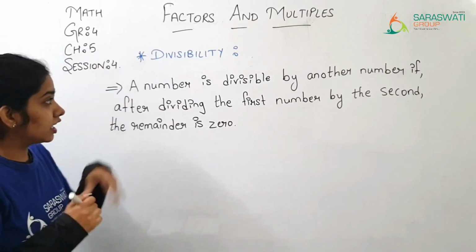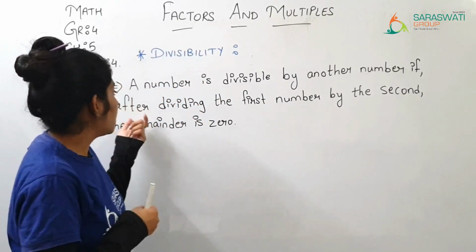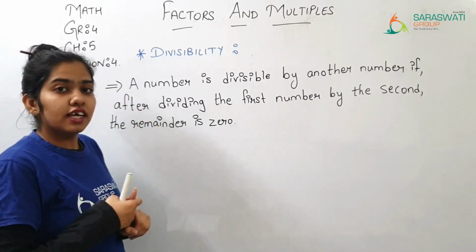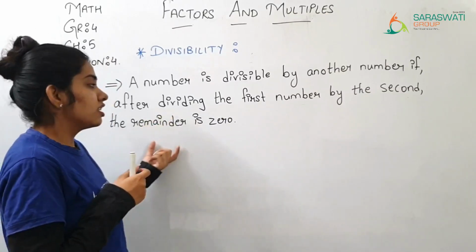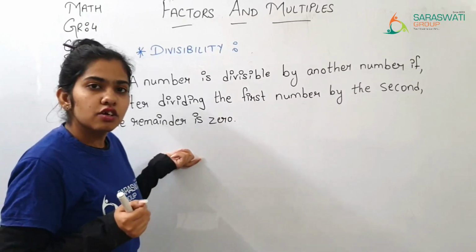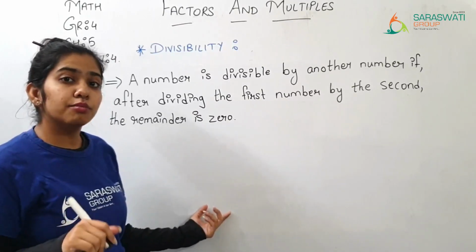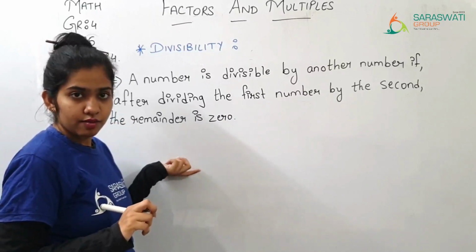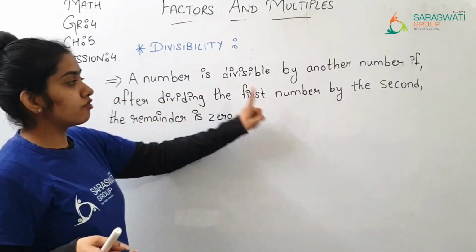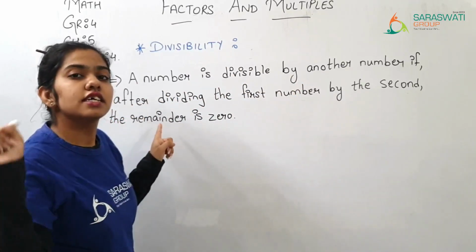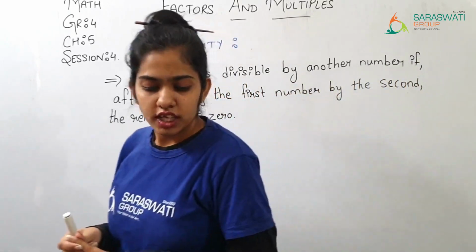Here it is saying, a number is divisible by another number if after dividing the first number by the second number, the remainder should be 0. If it is 0, then you can say it is divisible by this number. If some remainder is left, then that number is not divisible by the other number. Only if the remainder is 0 is it divisible, otherwise it is not divisible.